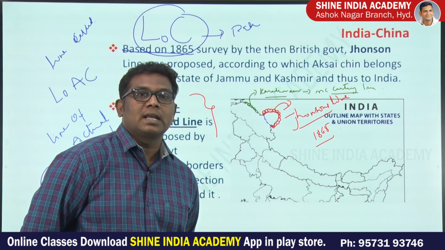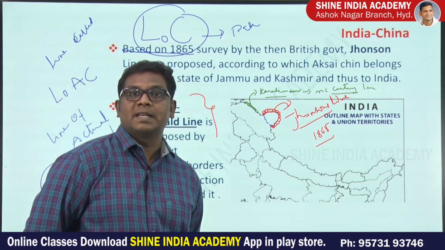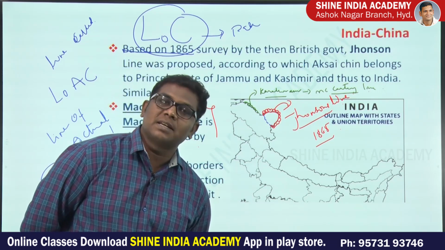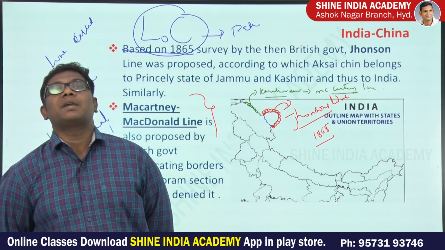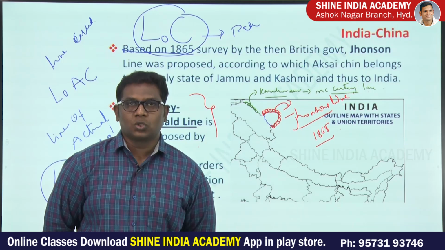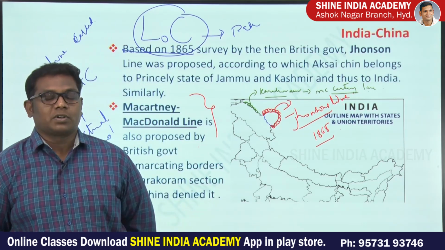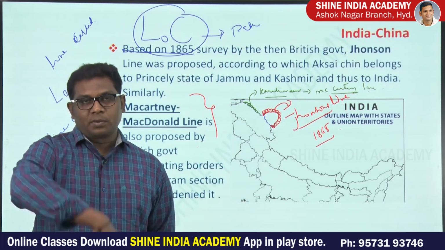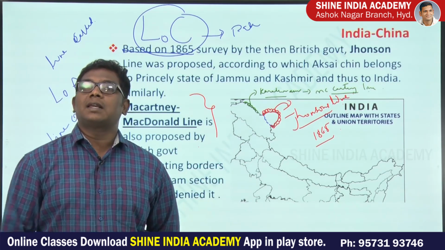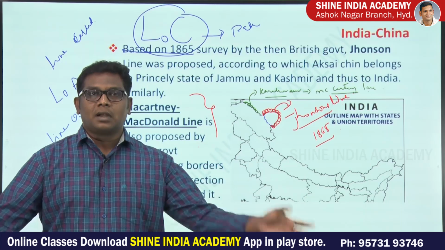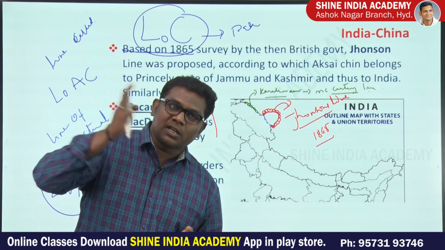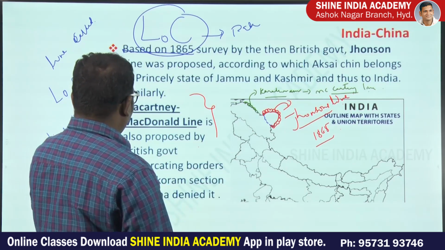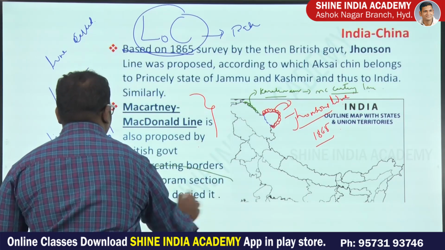Though the princely state of Jammu and Kashmir accepted them earlier, China rejected those lines and is presently claiming that these lines belong to China. China is not accepting them and is proposing new lines, which would bring some of India's territory into its mainland. It is located in the Karakoram section.